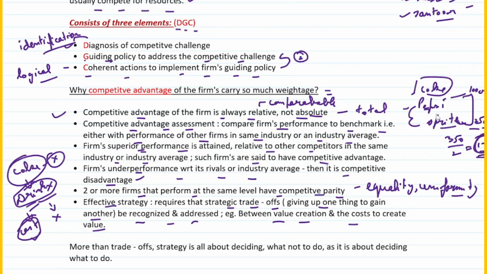That is called what? It is called a competitive advantage. If it's an underperformance with respect to its rivals or industry average, then it is called competitive disadvantage. Now, two or more firms that perform at the same level have competitive parity. Parity is nothing but equality. And finally, effective strategy. That means you require that there is a strategic trade-off, that is giving up one thing for another. That should be recognized and addressed. An example can be between value creation and the cost to create value, right?